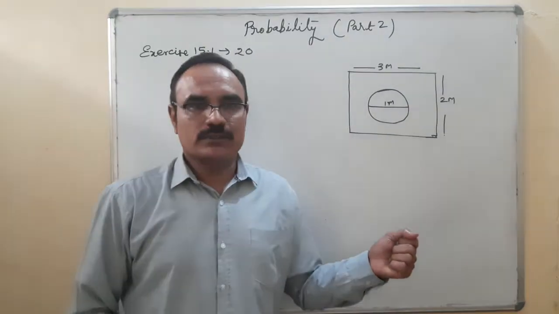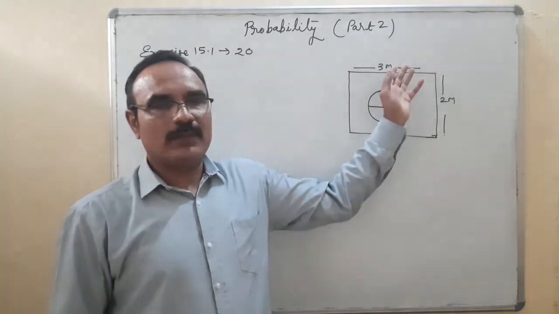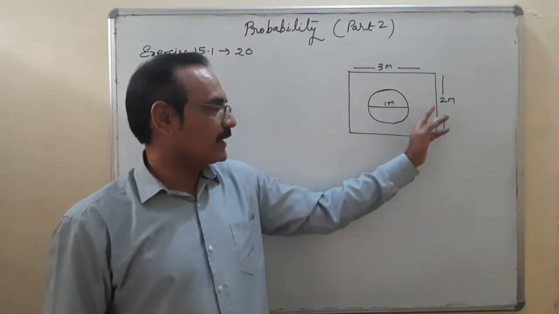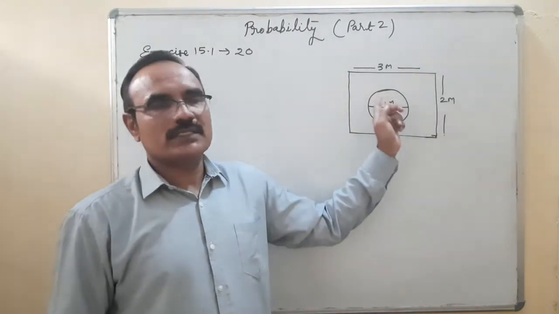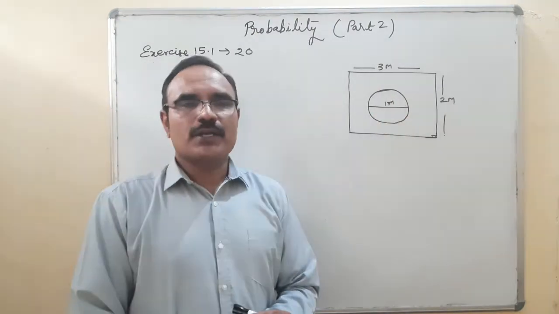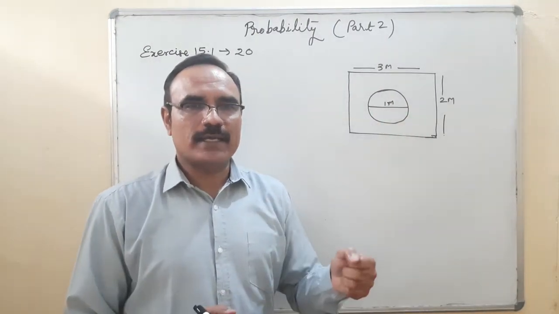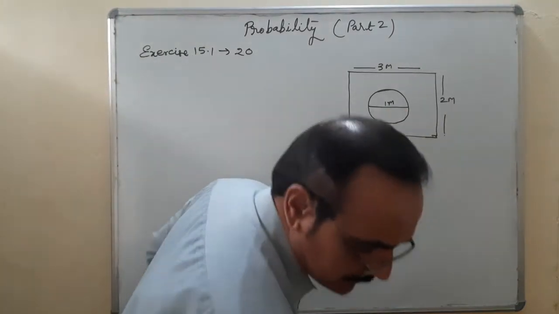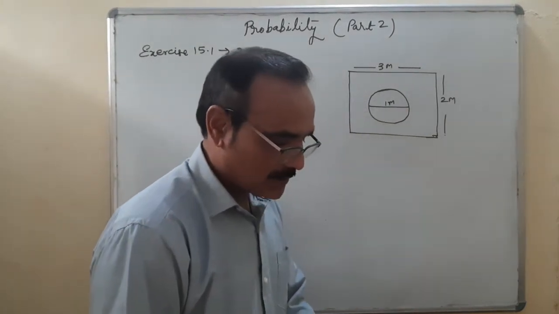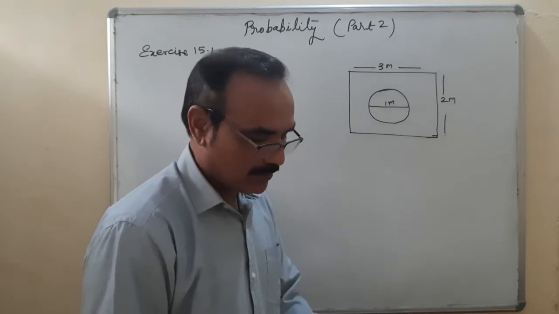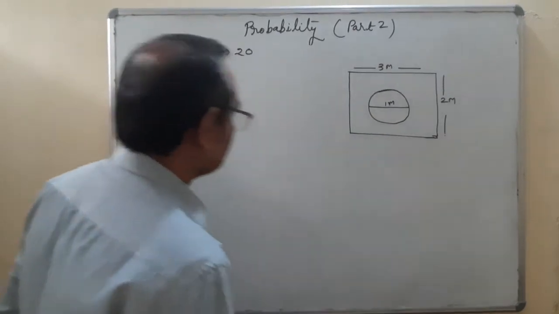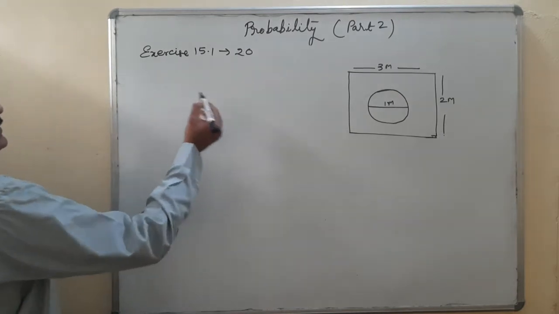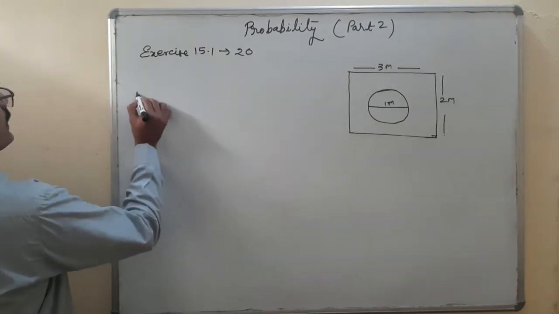A die is dropped in that place, which is in the shape of a rectangle. Length and breadth are given. One is a circle, its diameter is 1 meter. The question is, what is the probability that this die will land inside the circle? So the formula is required.